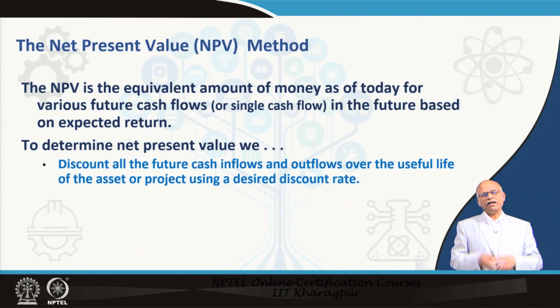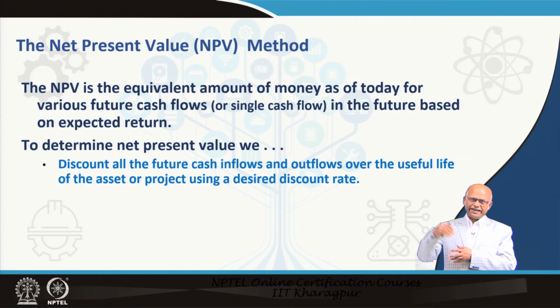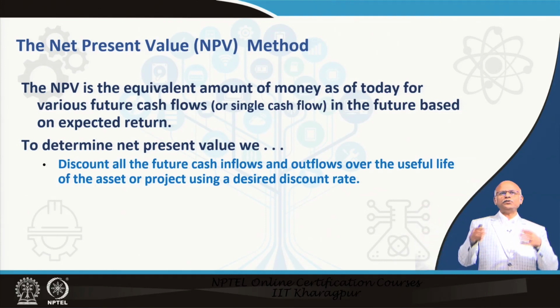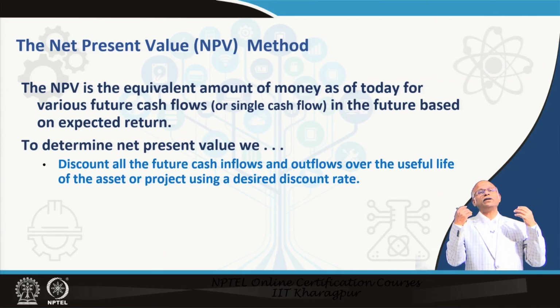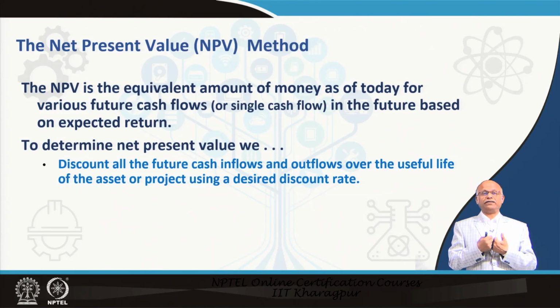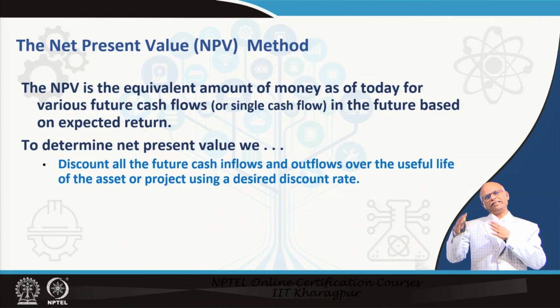Like if you deposit 100 rupees or 1 lakh rupees in the bank, the bank will say the rate of interest is, say, 6%. That means your rate of return is 6%. To determine net present value, we discount all future cash inflows and outflows over the useful life of the asset or project using whatever discount rate or rate of return that we expect. Whether it will give or not, that we will see, but we expect it to return at, say, 15%.